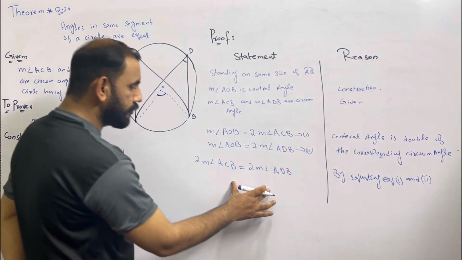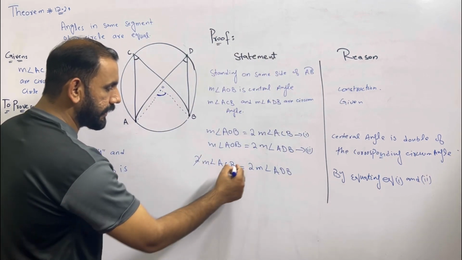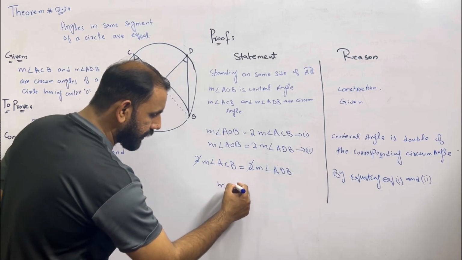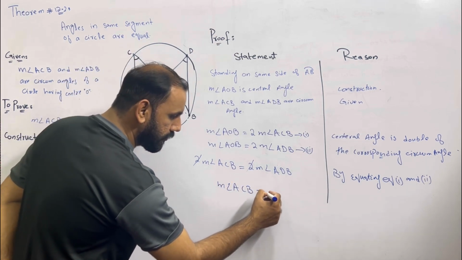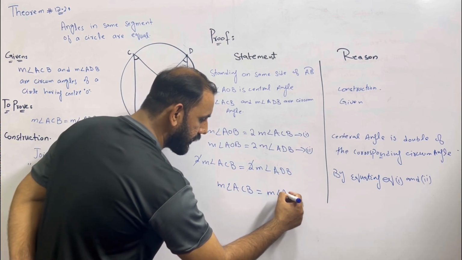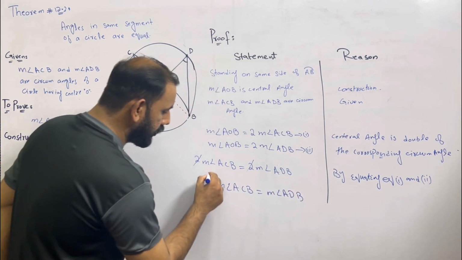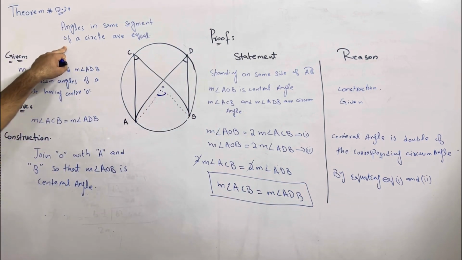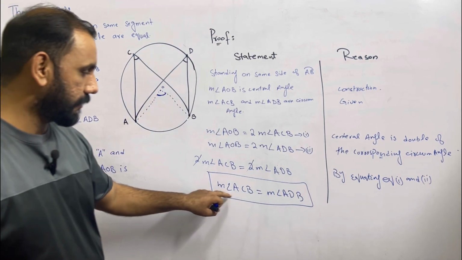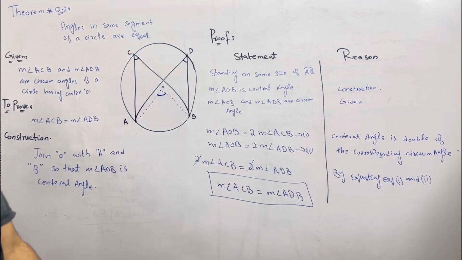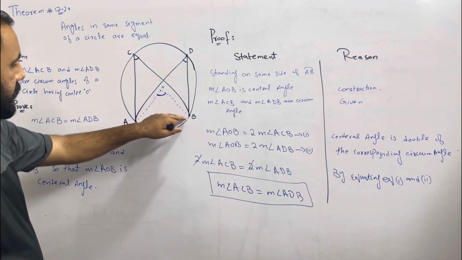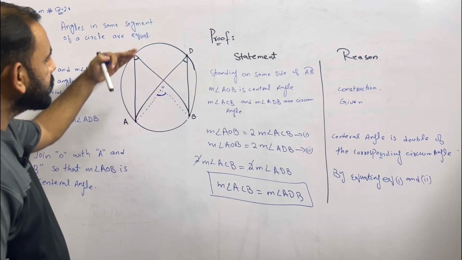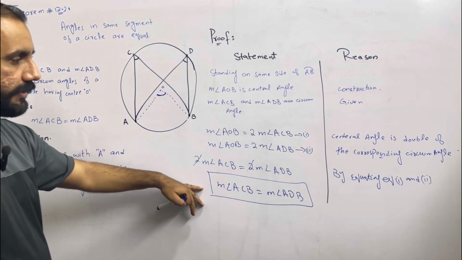So when we equate these two equations, it will become like this. 2 will be cancelled out with this 2. So we will be left with measurement of angle ACB is equal to measurement of angle ADB. So students, this was what we asked to prove in the statement of this theorem, that the two angles in the same segment of a circle are always equal. So these angles ACB and ADB are the two angles that are existing in the same segment of this circle. So we have proved this statement.